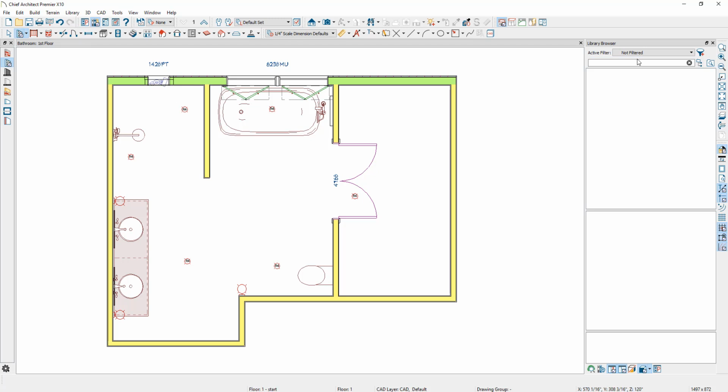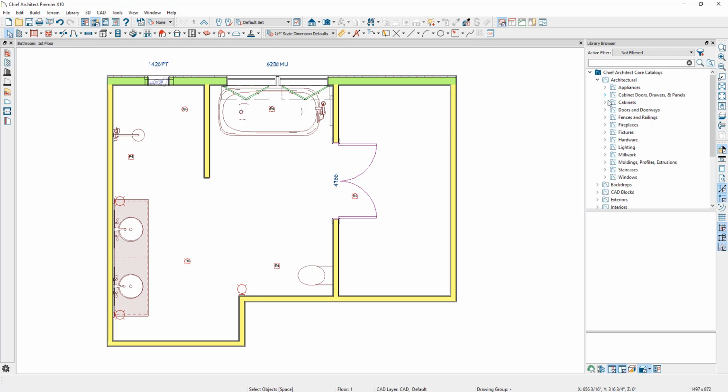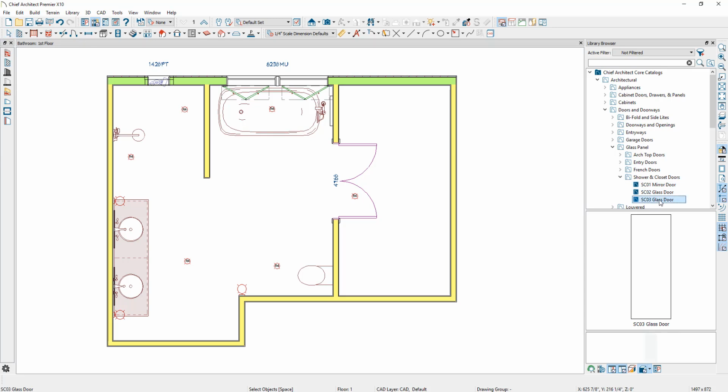Next, I'm going to go to my library, and under the Chief Architect Core Catalogs, under Architectural, then Doors and Doorways, then Glass Panel, then Shower and Closet Doors, I'm going to choose the SC03 glass door. I'm then going to place this in my plan. Next, I'm going to go back to my Select Objects tool so I don't accidentally place a second door.